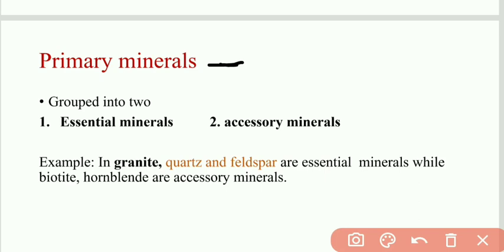Whatever different types of minerals we have in igneous rock, sedimentary rock, and metamorphic rock, all these minerals are formed from the magma and the lava, remember this.